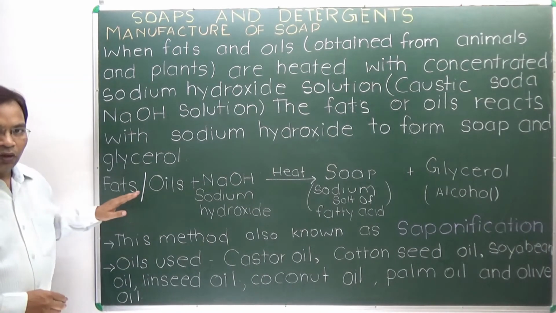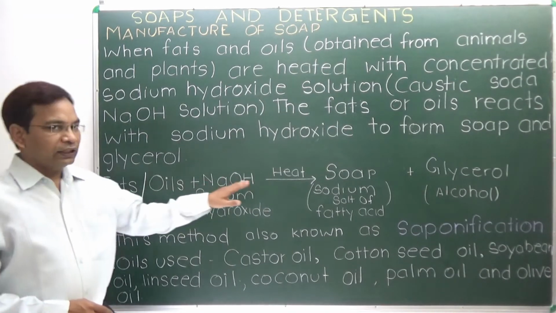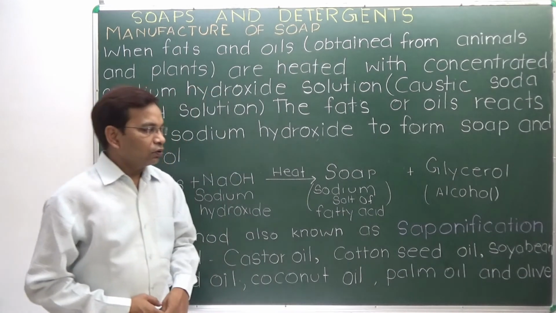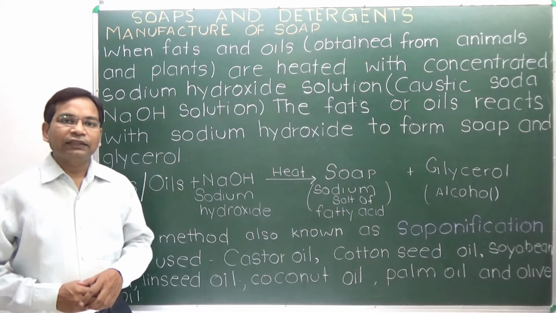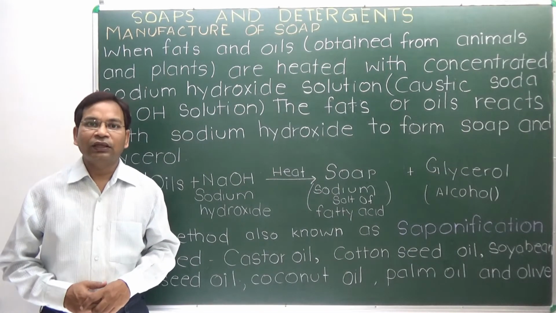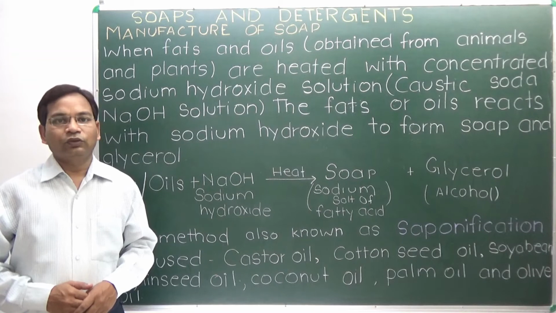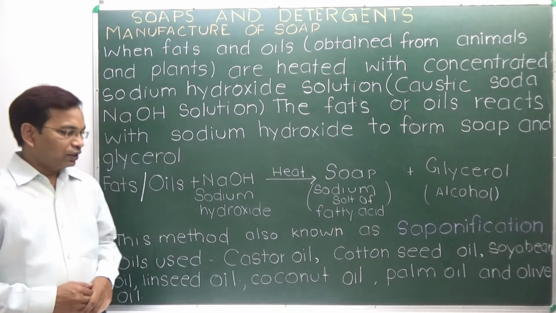When fat or oil reacts with sodium hydroxide on heating, it produces soap and glycerol, an alcohol, as a byproduct. This method is known as saponification. When oil or fats are heated with sodium hydroxide to form soap, this process is known as saponification.